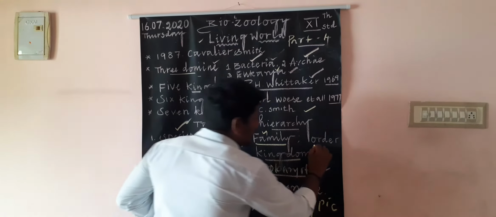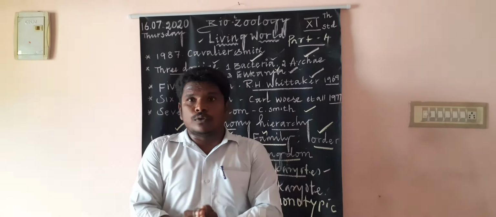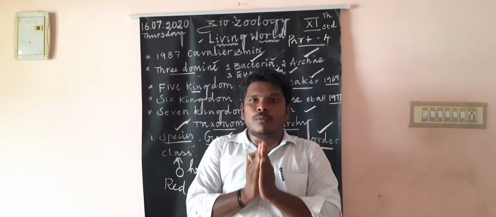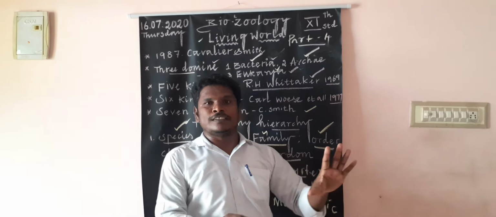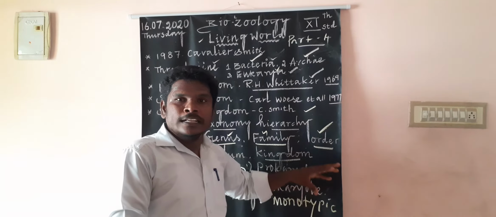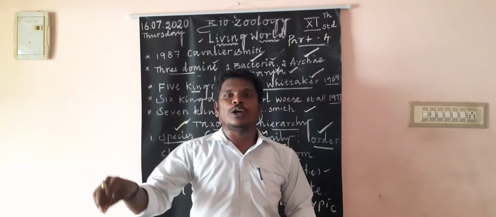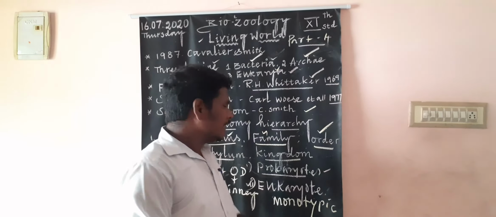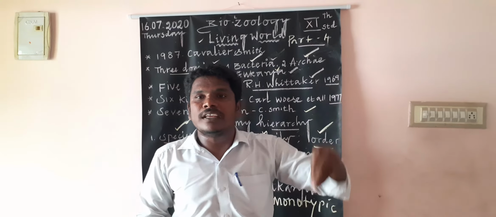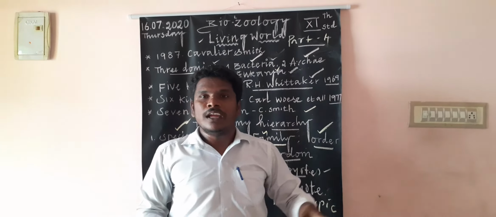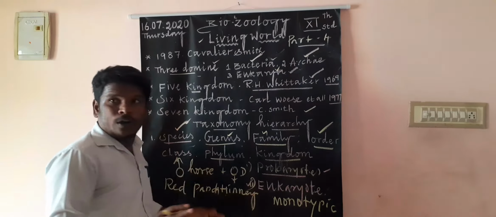Next one is order. I will explain order. The category includes an assemblage of one or more related families which show common features. That is called order. One or more similar families are grouped together to form an order. A good example is the families Canidae and Felidae in the order Carnivora.